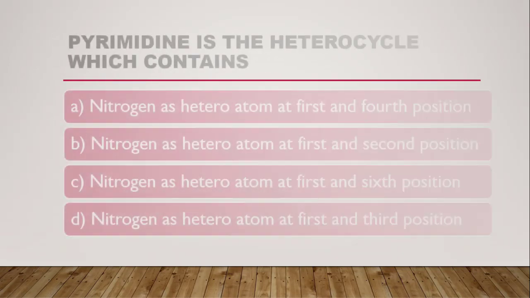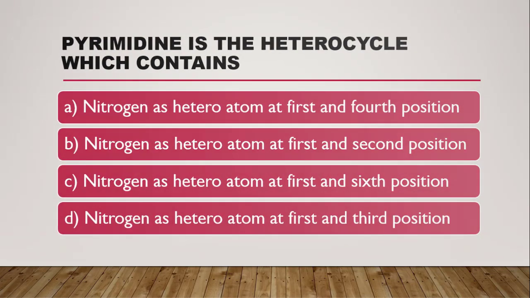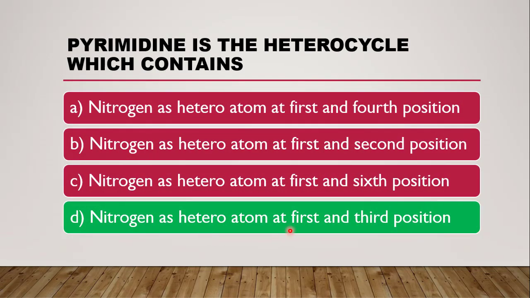Next question is: pyrimidine is the heterocycle which contains, as we just discussed, nitrogen at first and third position. So the correct answer is D, it contains nitrogen at first and third position.